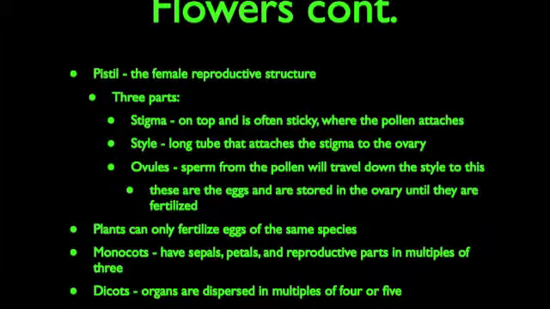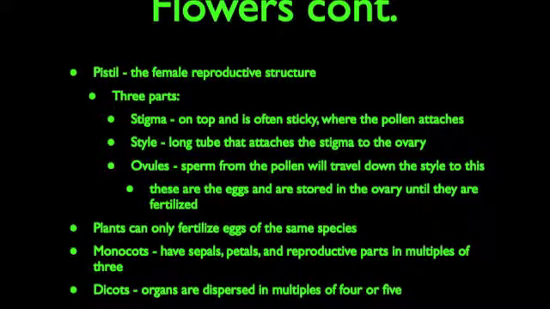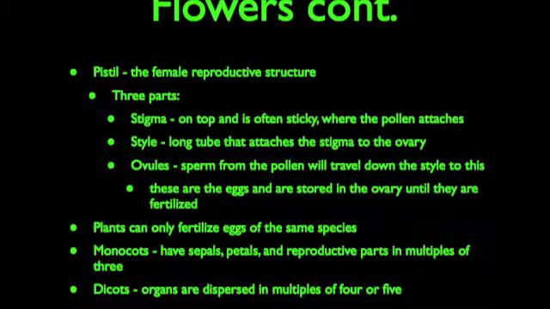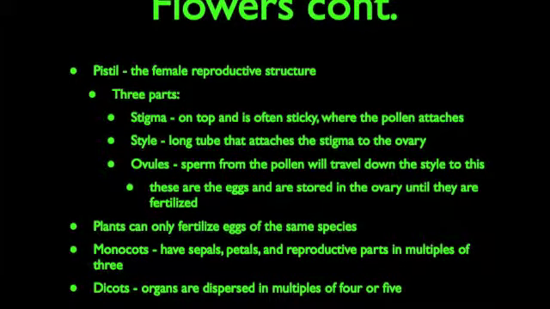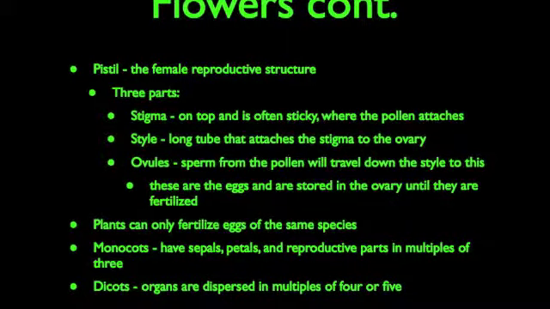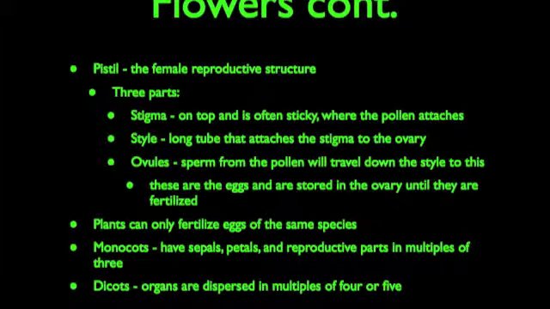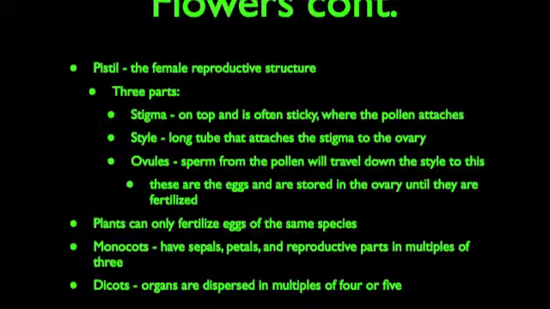Sperm from the pollen will travel down the tube to the ovules. The ovules, or eggs, are stored in the ovary until they are fertilized. Plants can only fertilize eggs of the same species. Special chemicals prevent sperm from fertilizing the eggs of flowers that are not the same kind. After fertilization, the ovule develops into a seed. Monocots have sepals, petals, and reproductive parts in multiples of 3. Dicots have organs in multiples of 4 and 5.